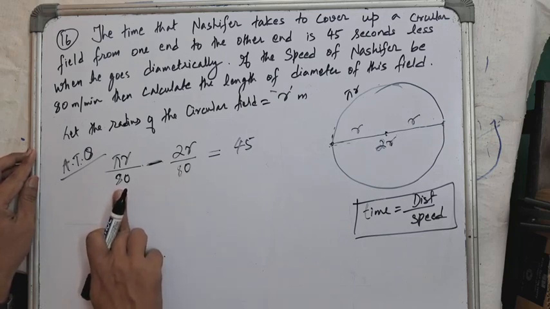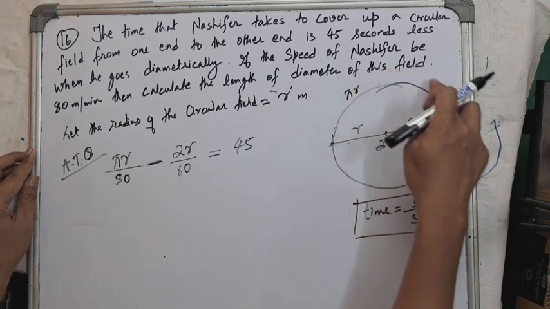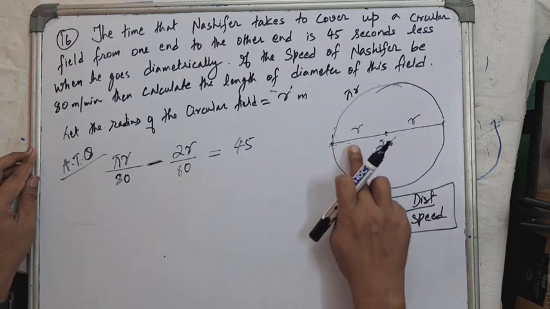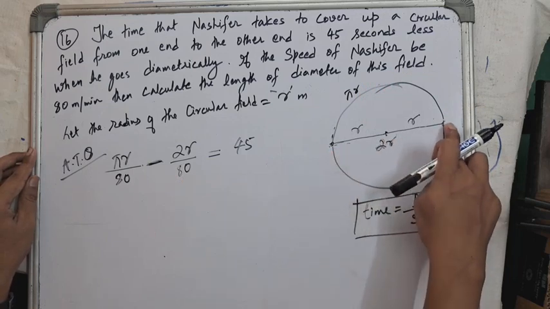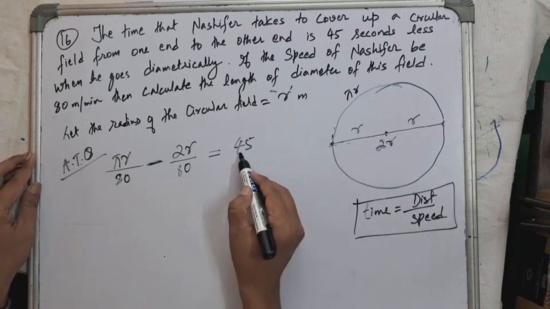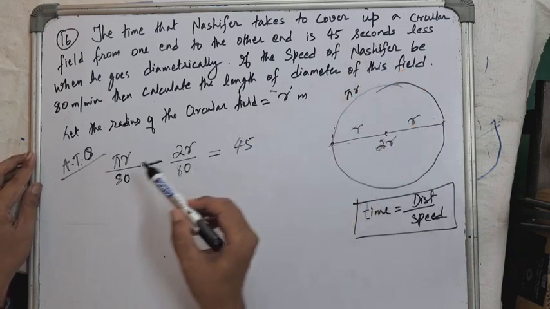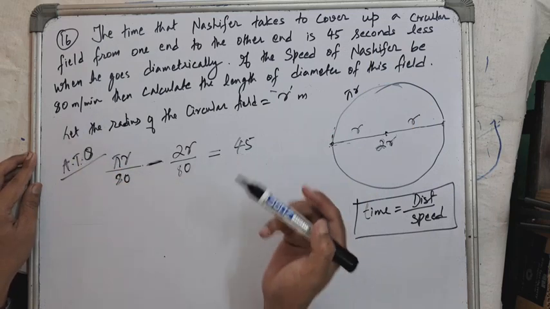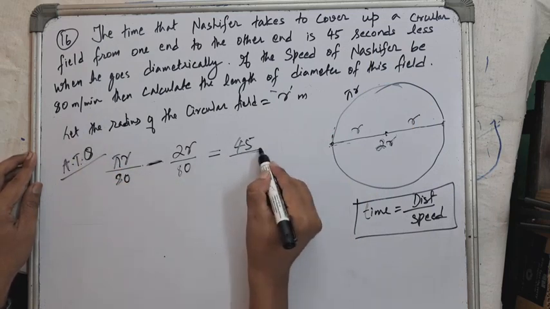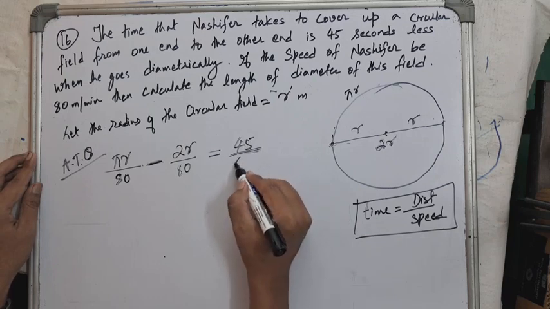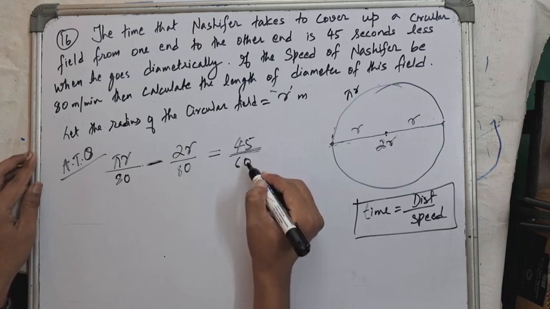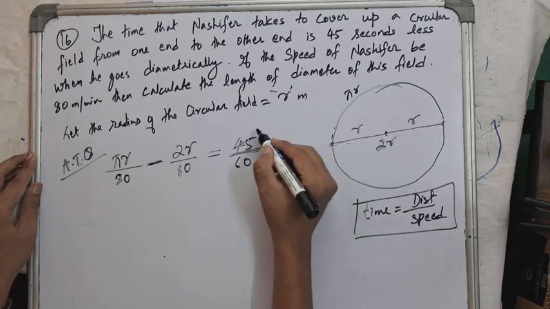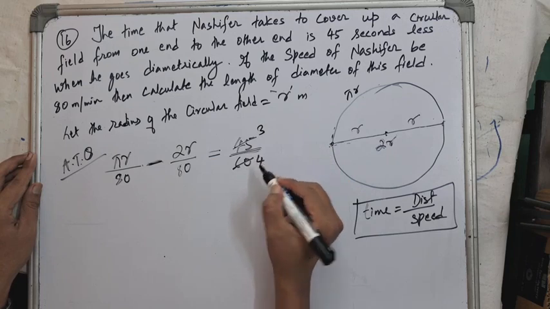This is the time taken by Lucifer to walk along the edges of the circular field and reach the other part, and this is the time taken to walk along the diameter and reach the other point. Now 45 is given in seconds, but we have the speed in 80 meters per minute. So let's convert seconds to minutes. We simply divide by 60, because 60 seconds gives us 1 minute. So 45 seconds divided by 60 gives minutes. 15 3s are 45, 15 4s are 60, so 3 upon 4.